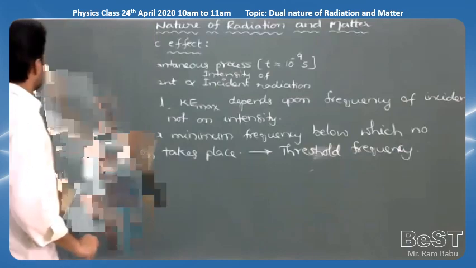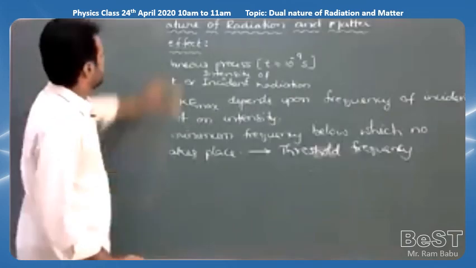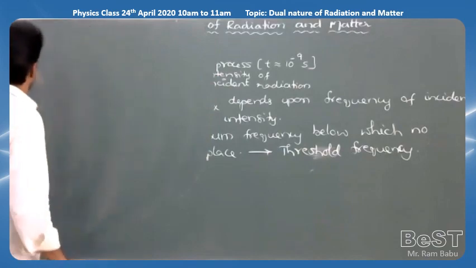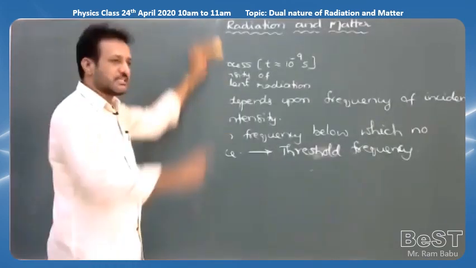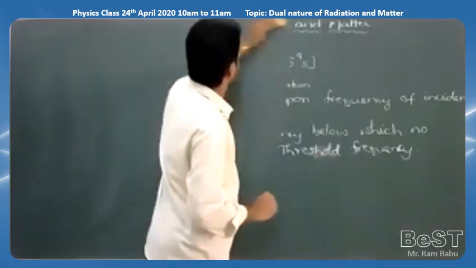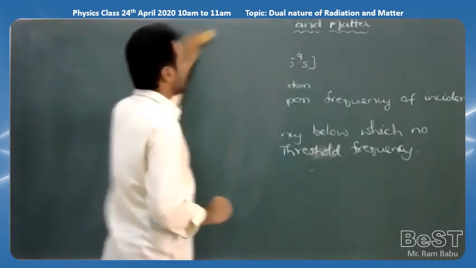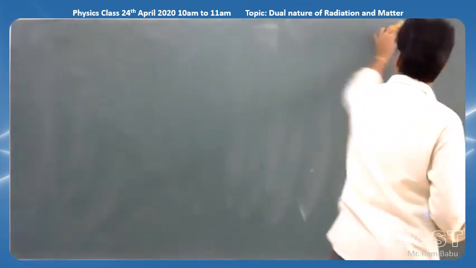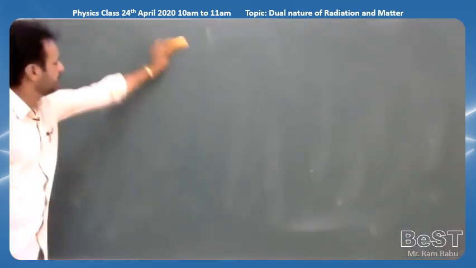So almost at the end of the 19th century, we have one classical wave theory. Wave theory also tried to explain the photoelectric effect but failed. Why did wave theory fail to explain the photoelectric effect? We'll discuss that. But later, after the failure of the wave theory, the next theory explained the photoelectric effect, nothing but quantum theory.